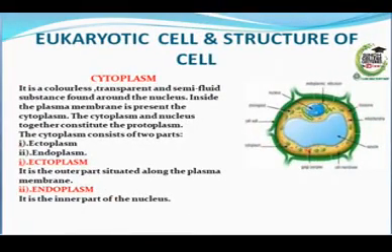Cytoplasm. It is a colorless, transparent and semi-fluid substance found around the nucleus. Inside the plasma membrane is present the cytoplasm. The cytoplasm and nucleus together constitute the protoplasm. The cytoplasm consists of two parts, ectoplasm and endoplasm. Ectoplasm is the outer part situated along the plasma membrane. Endoplasm is the inner part near the nucleus.